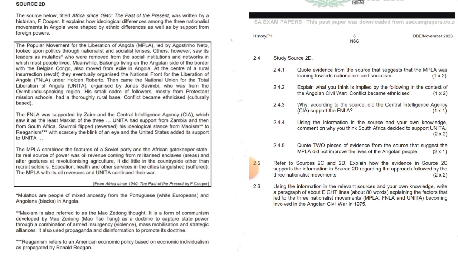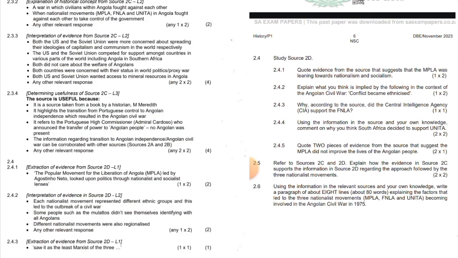2.4.2, explain what you think is implied by the following in the context of the Angolan Civil War: conflict became ethnicized, guys. Sorry if I'm pronouncing the word wrong. Each nationalist movement represented different ethnic groups, and this led to the outbreak of a civil war. Some people, such as the Molotovs, didn't see themselves identifying with all Angolans. Different nationalist movements were also regionalized.